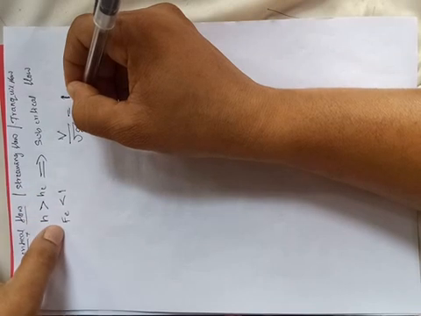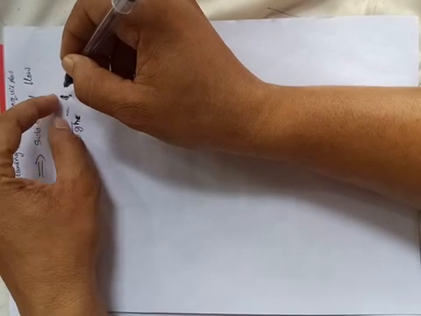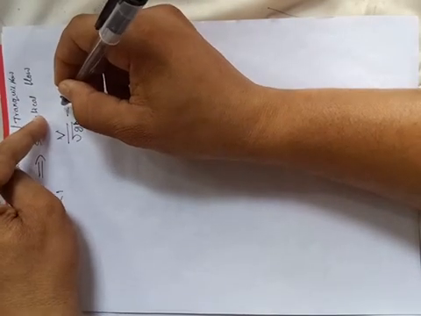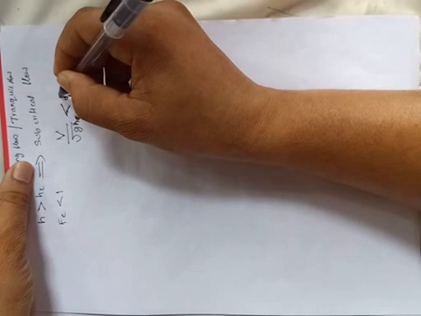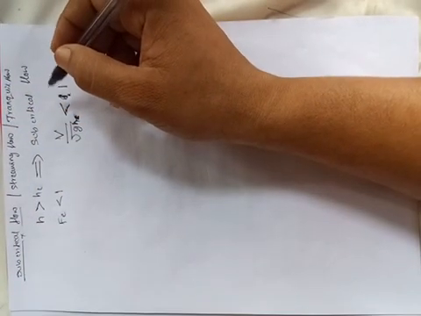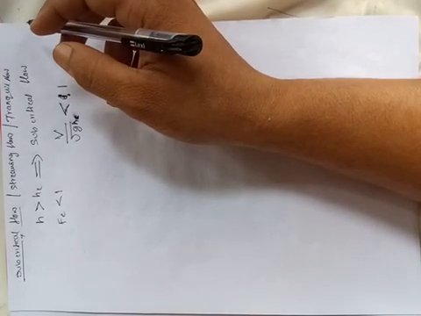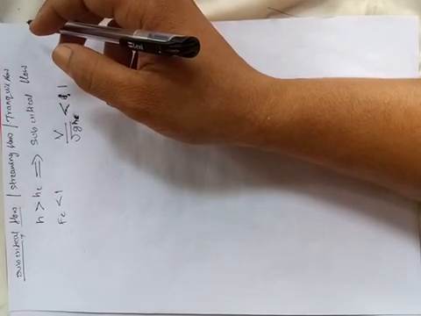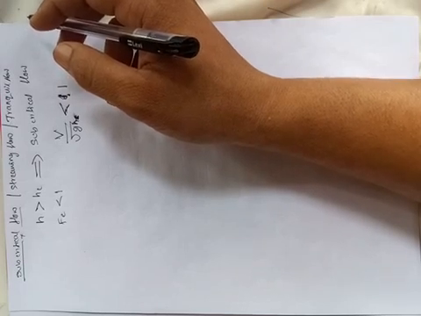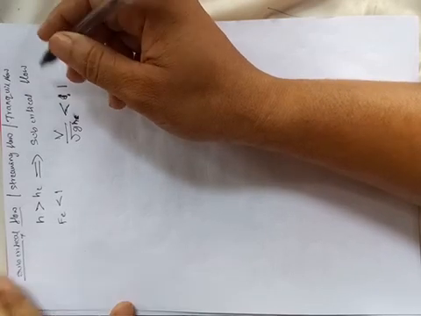When the H is greater than the HC, what happens? This is going to become less than 1. So this flow is called a subcritical flow. Just listen, the definition is very simple. If the depth of the flow is greater than the critical depth, then it is called a subcritical flow. The Froude number FE is less than 1.